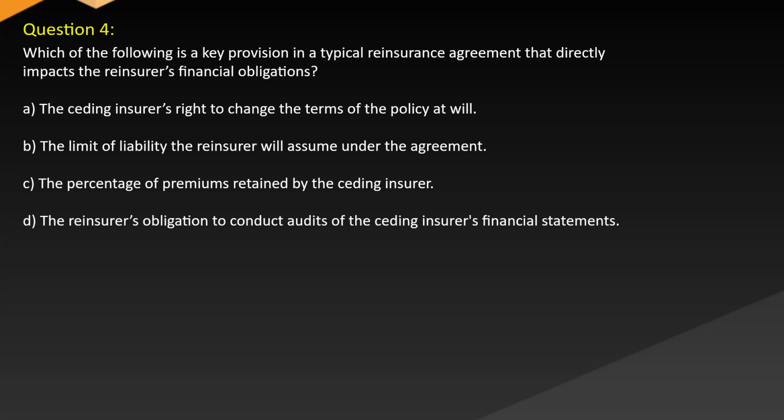Question 4. Which of the following is a key provision in a typical reinsurance agreement that directly impacts the reinsurer's financial obligations? A. The ceding insurer's right to change the terms of the policy at will. B. The limit of liability the reinsurer will assume under the agreement. C. The percentage of premiums retained by the ceding insurer. D. The reinsurer's obligation to conduct audits of the ceding insurer's financial statements.